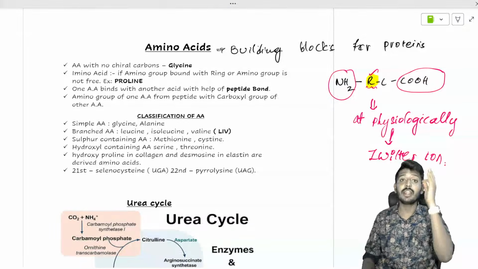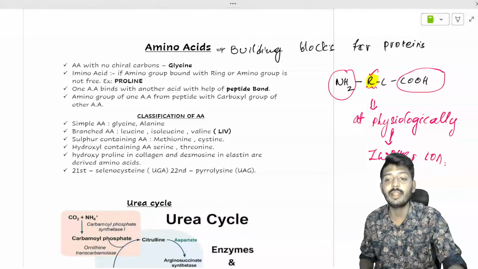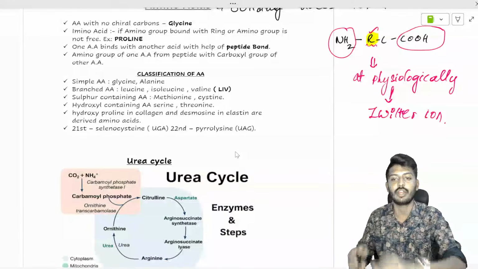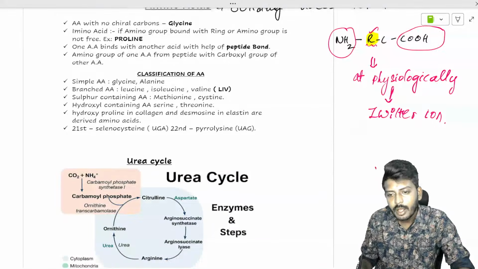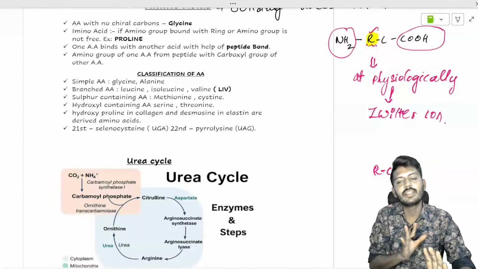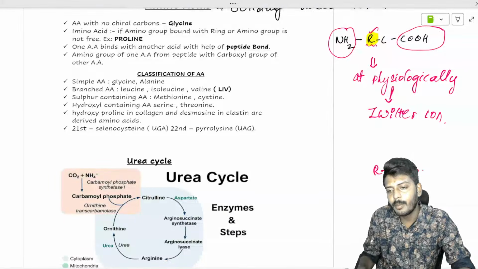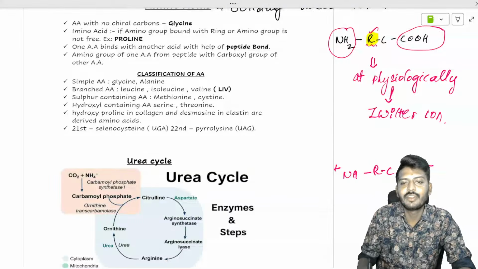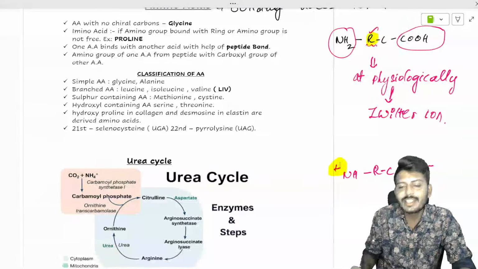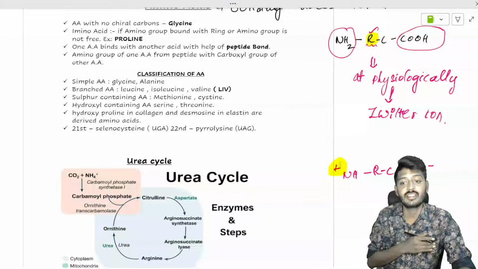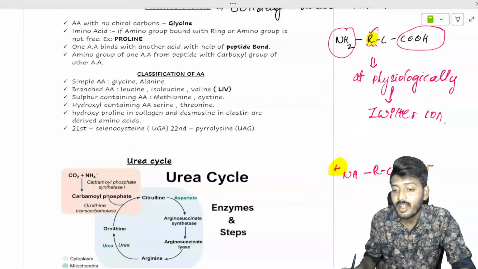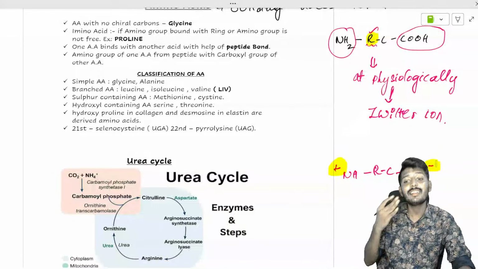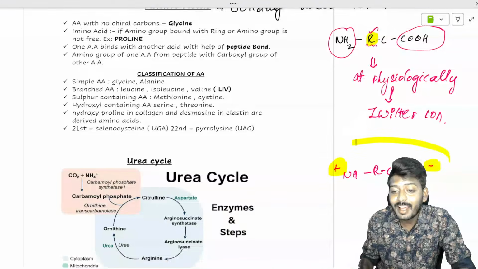Now your mind is saying it has gone crazy. Nothing like that, let me show you. It will remain like R and C, with COO minus and NH3 plus. So a positive ion is there, and a negative ion is there, yes it is present, but the net charge is 0.